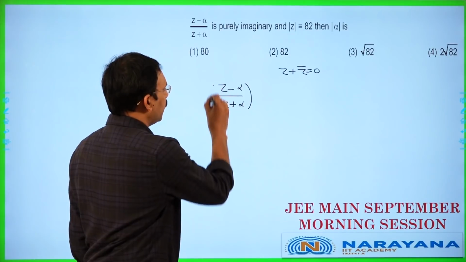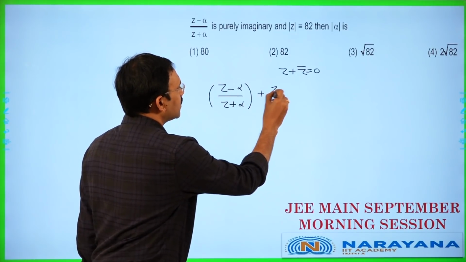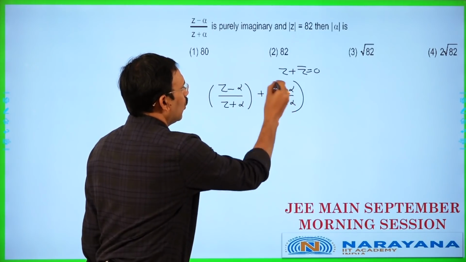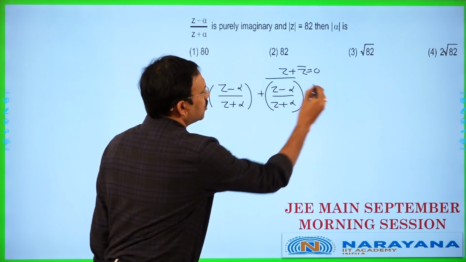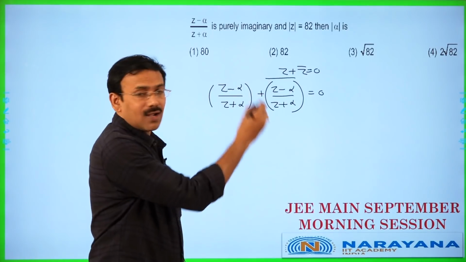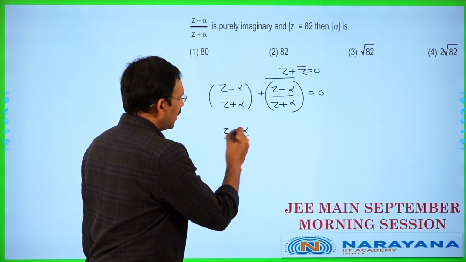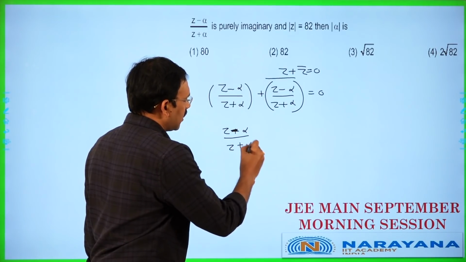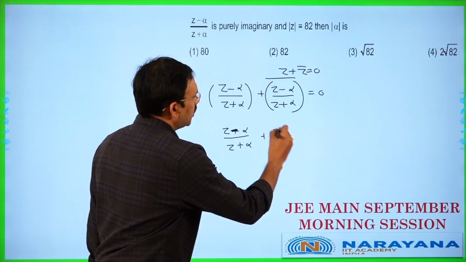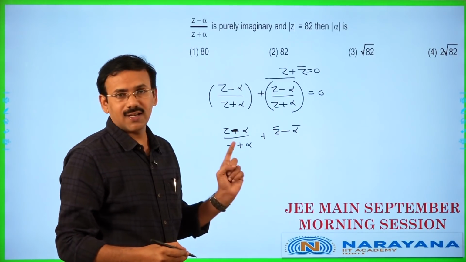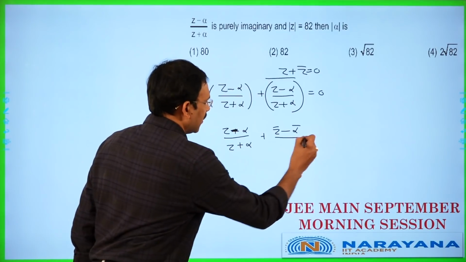So, given this is purely imaginary, this plus (z minus alpha) by (z plus alpha) whole bar is equal to 0. So, by conjugate properties, (z minus alpha) by (z plus alpha) plus (z bar minus alpha bar) by (z bar plus alpha bar) is equal to 0. He didn't mention that alpha is a real number, so alpha is also a complex number.